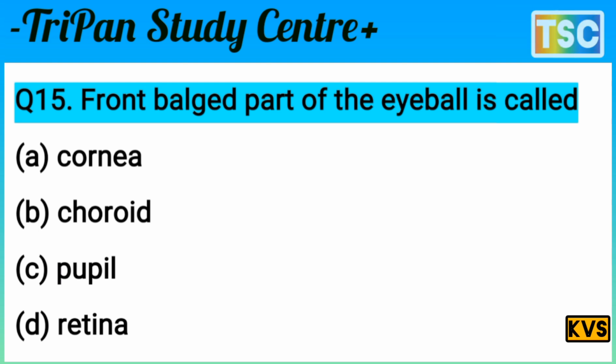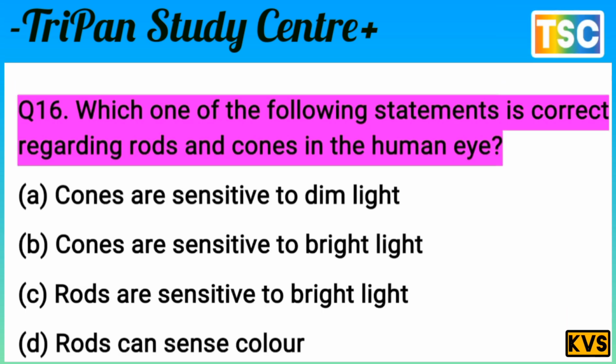Question is very interesting. The front bulged part of the eyeball is called. You know the answer here, cornea. Option A is correct. Let's see the next question here. The next question on your screen, question here: which one of the following statements is correct regarding rods and cones in the human eyes? Question is very clear.